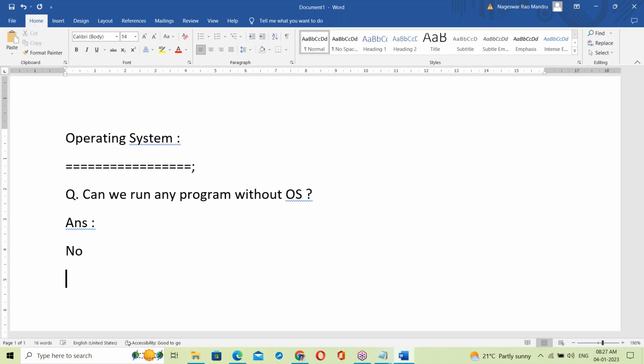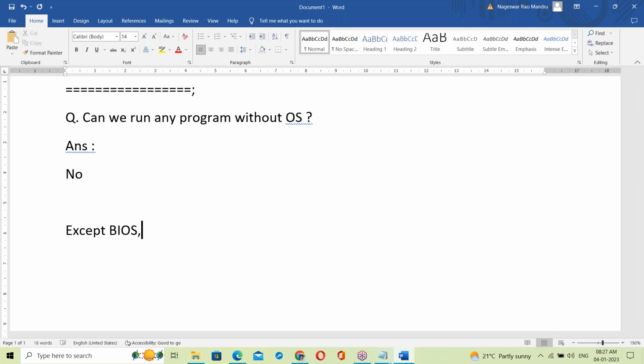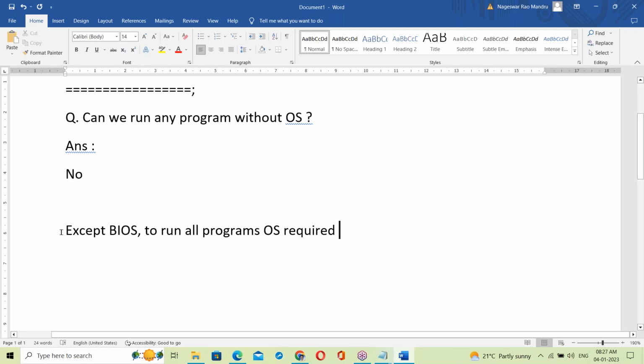No, we can't run. OS is required. Except BIOS, to run all programs OS is required.